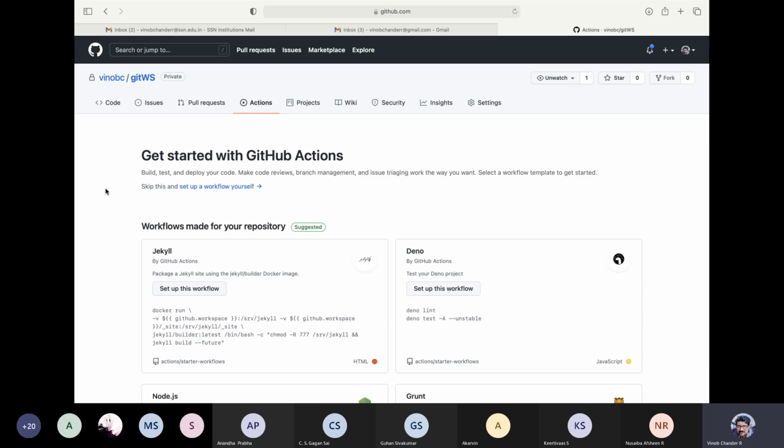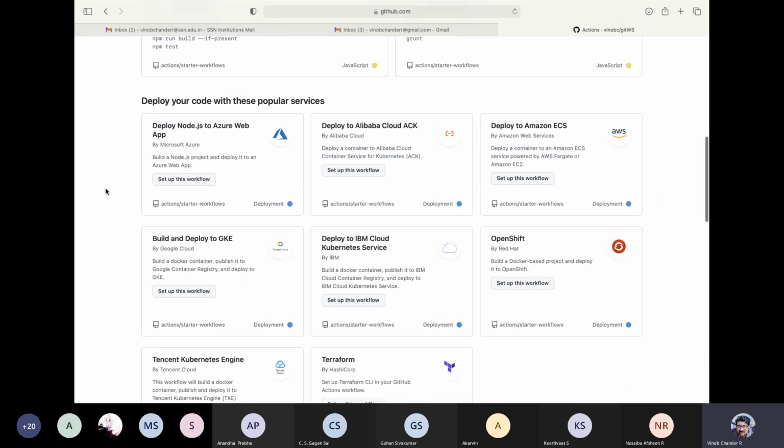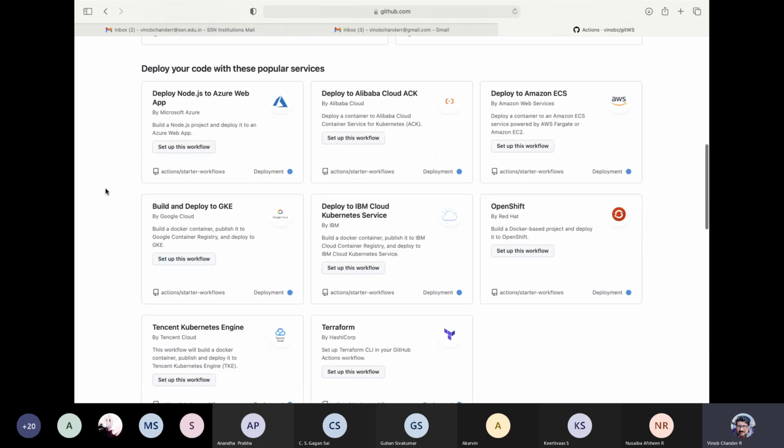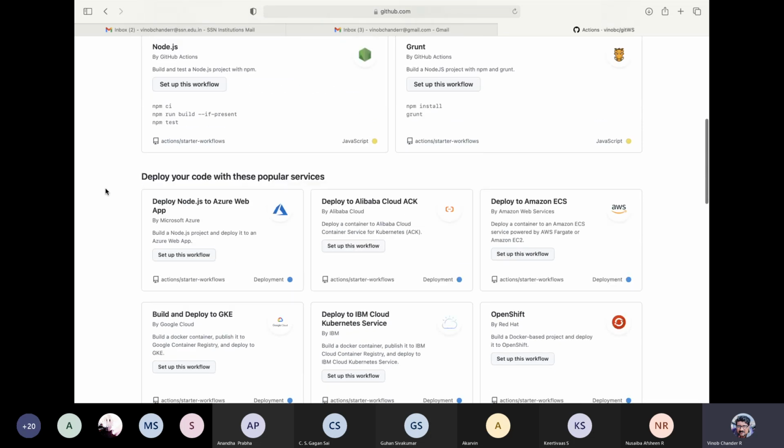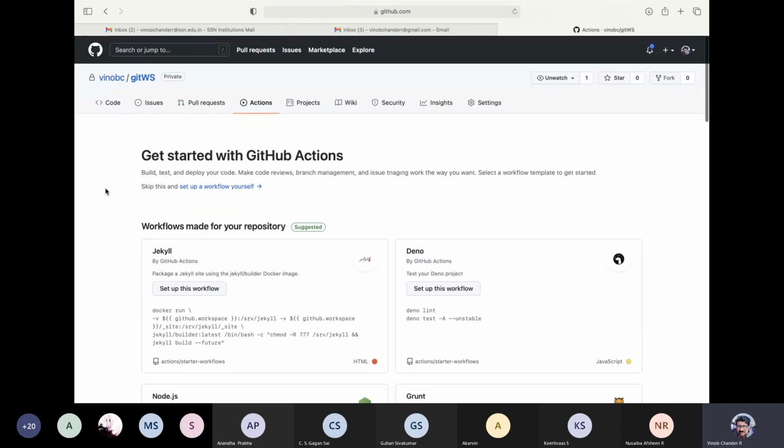So this particular tab is a whole lot of things. As you can see here, there are so many things that are available, right? Typically for automation stuff, right? So you do a testing, you do a deployment, automatic continuous integration, CI/CD thing, if you have heard of, right? It's all about testing, deployment, etc. And there are so many tools that are available here, right? That you can make use of for setting up your automation. So essentially, it is managing your particular repository, right? Automating your particular repository, right? Doing builds, right? As you can see here, build, test, deploy your code, right?